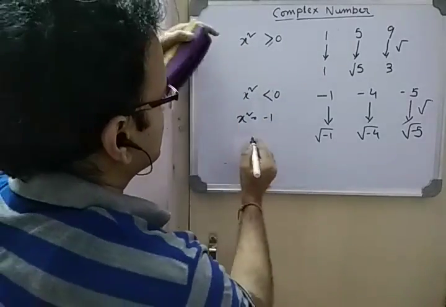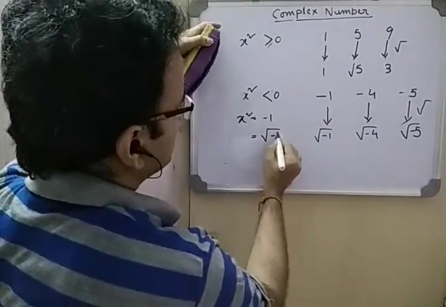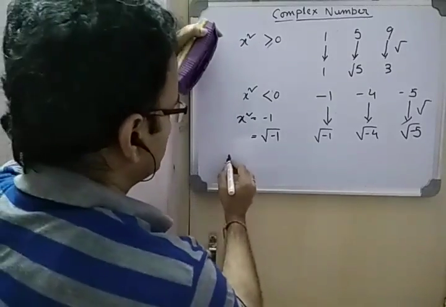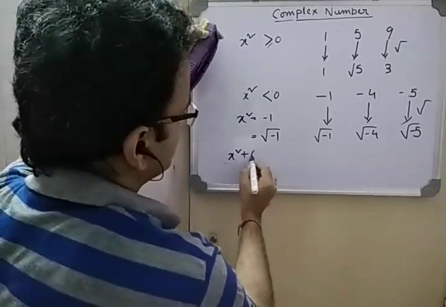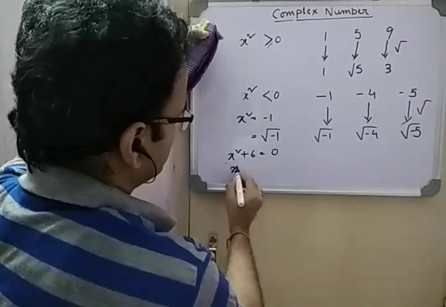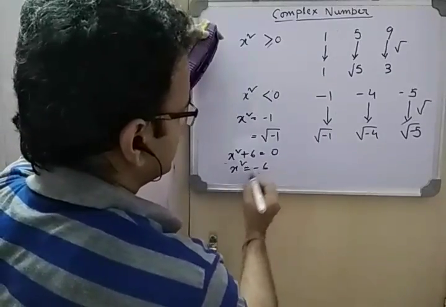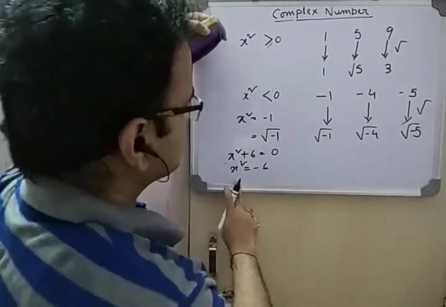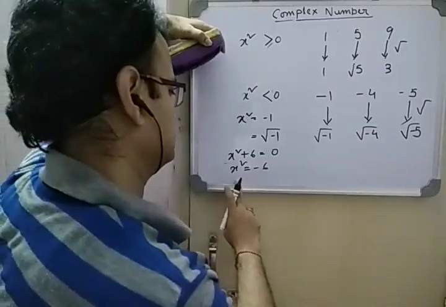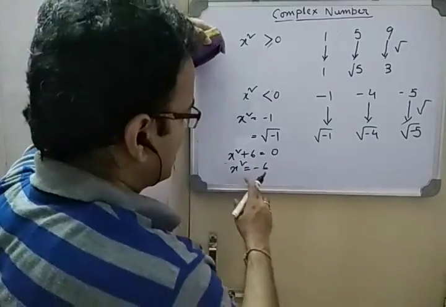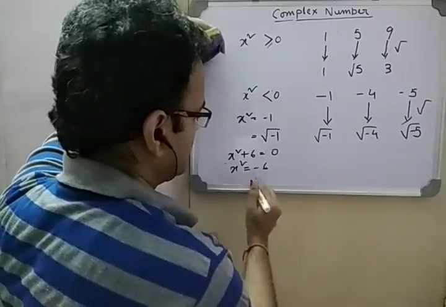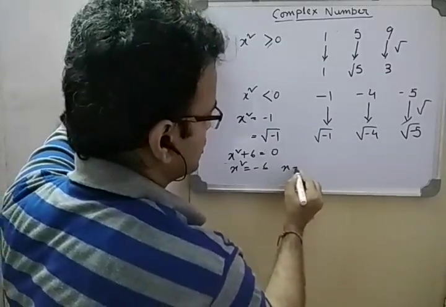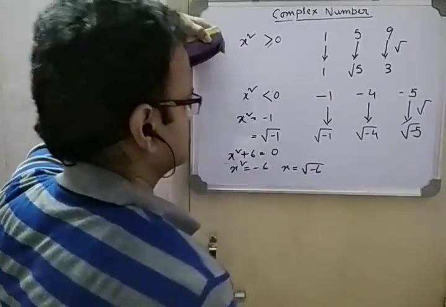First thing is, what is root over -1? When we try to solve any equation of this kind where x square was negative, there was a thinking of how to get the value of x, because x becomes root over minus something.